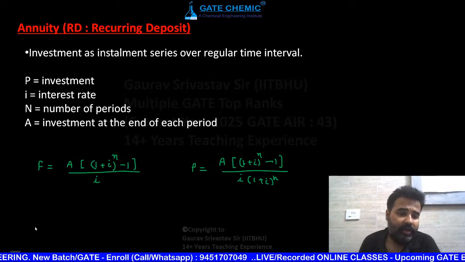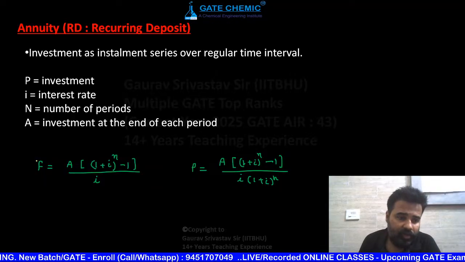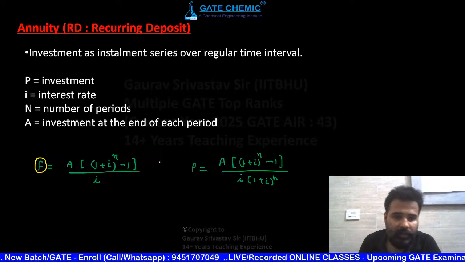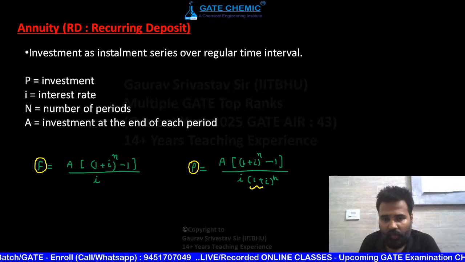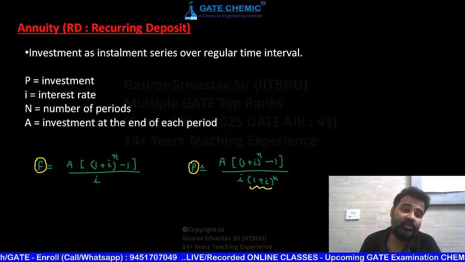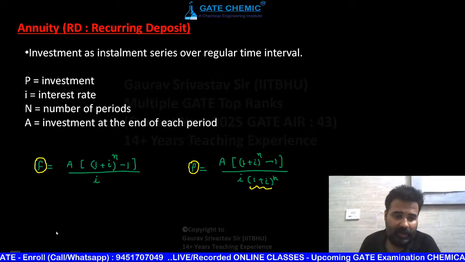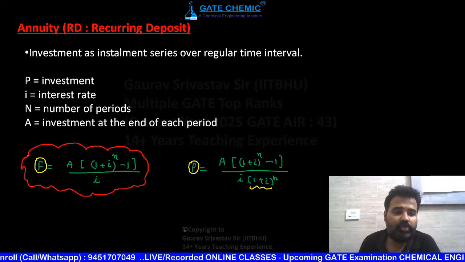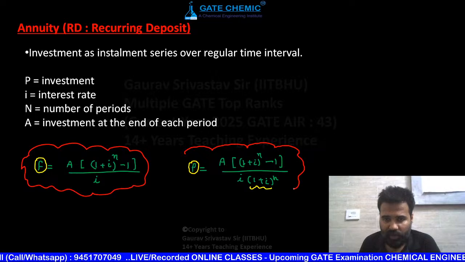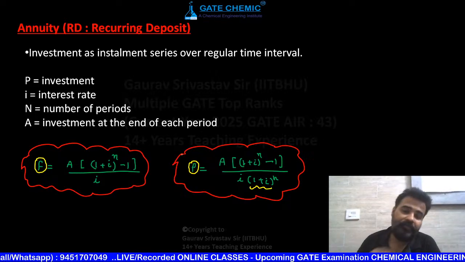Sir, how you are writing it? See, this is your F. In place of this F, I am writing P into (1 plus I) raised to power n. So this is the formula for annuity बेटा. ये आपको याद कर लो. बहुत important है, इस पर numerical भी पूछता है और केवल equation भी पूछा हुआ है आपके GATE के exam में. Okay.